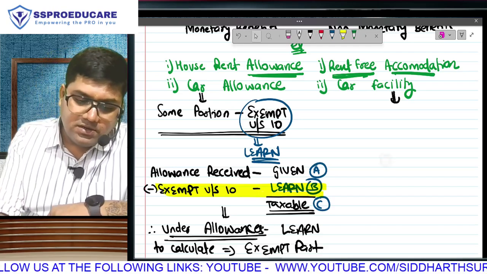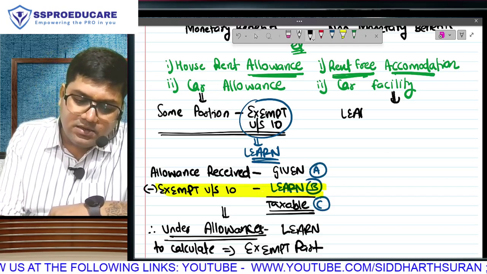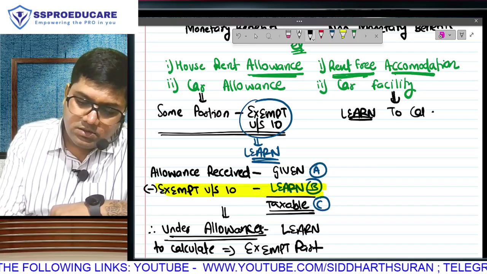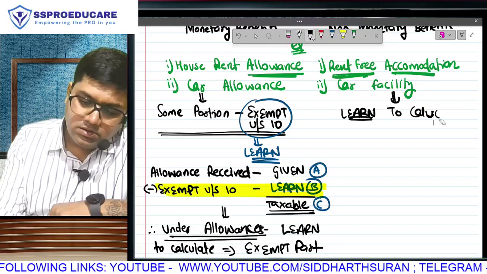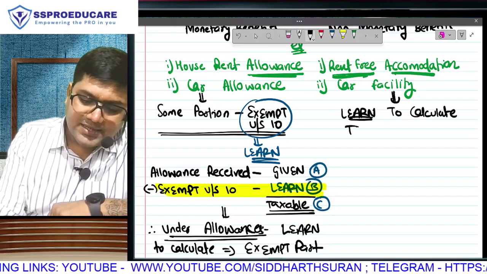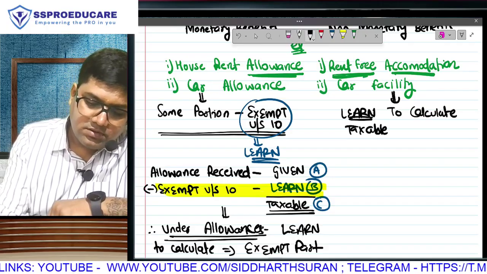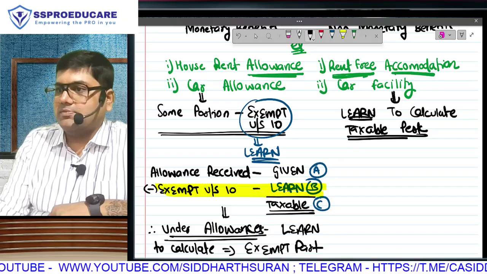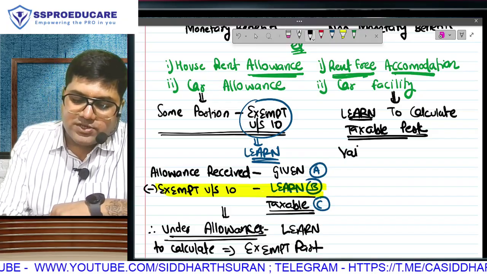So here we will directly learn how to calculate the taxable perquisite. And once you learn how to calculate the taxable perquisite, do that valuation of taxable perk.